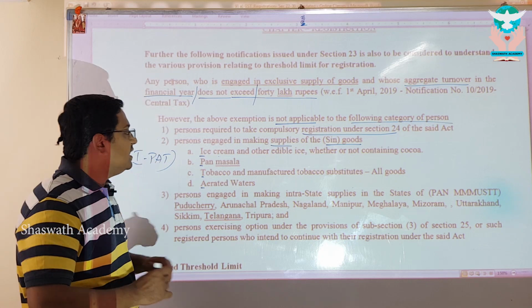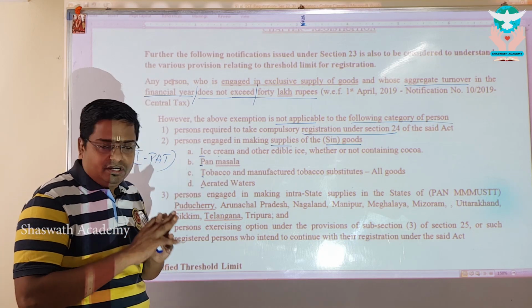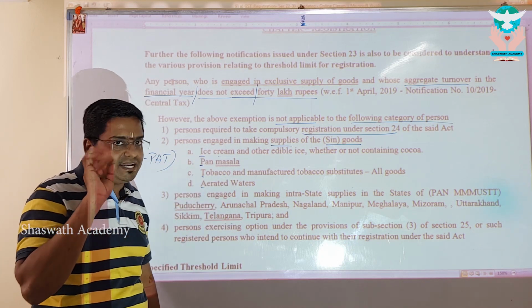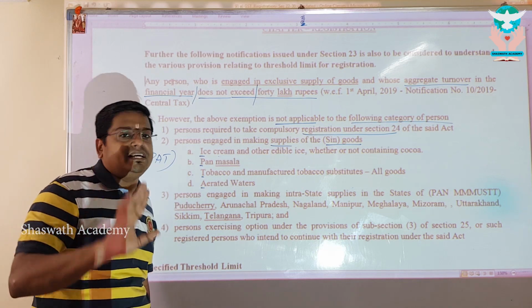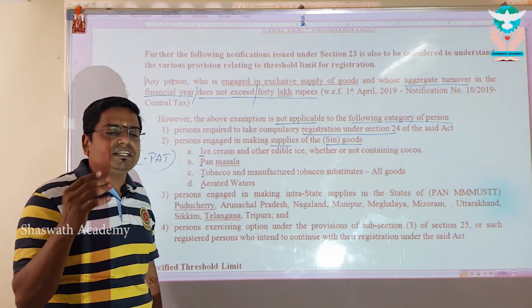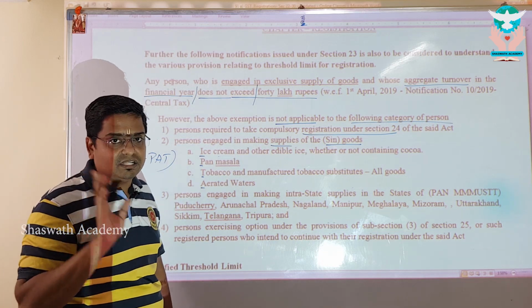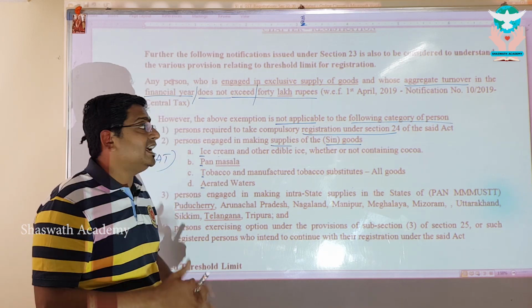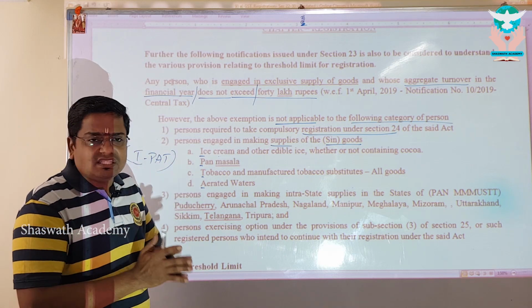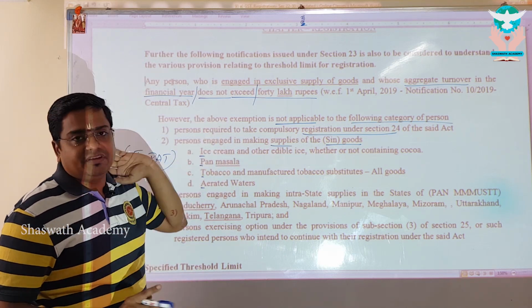That means, sir, I am a dealer in ice cream. Sorry, I am not eligible for 40 lakh. My threshold limit is only 20 lakhs or 10 lakhs, depending on which state I operate. If I am in MMNT states, it's only 10 lakhs. Other than MMNT states, only 20 lakhs I am eligible. I am not eligible for 40 lakhs. Why? Because it's very simple. I am not entitled to this notification.